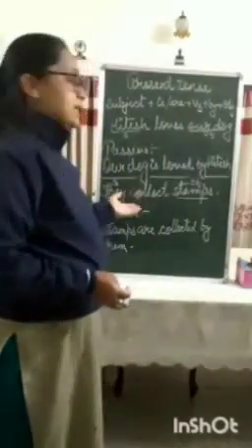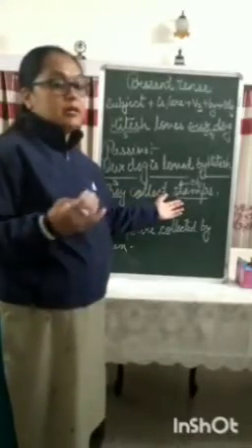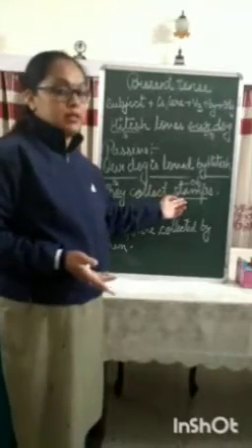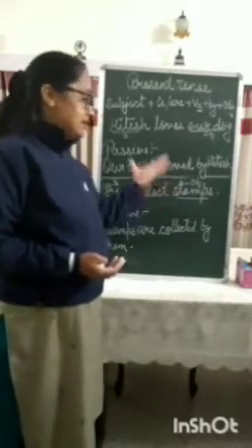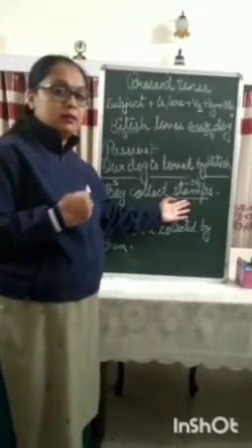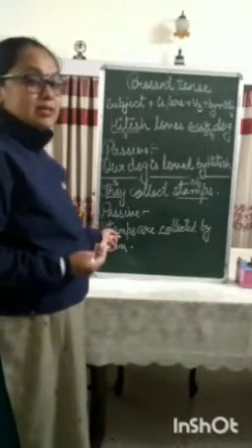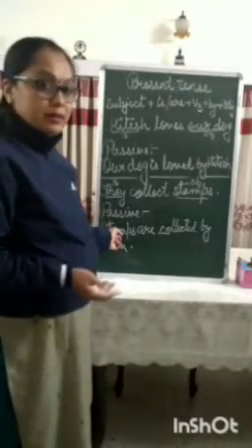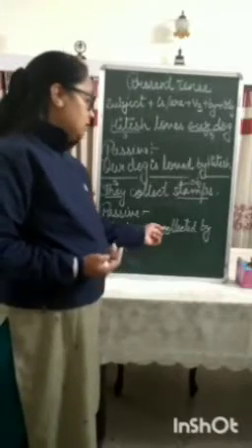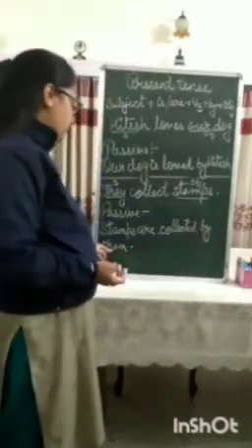Now look at the second sentence. The second sentence is: they collect stamps. They is the subject here in active voice and stamps is the object. But when we are writing this sentence in passive voice, stamps will become our subject. So the sentence will start with stamps. Because stamps is a plural subject, it will take the helping verb are, and then the third form of collect, that is collected, then by and followed by them.